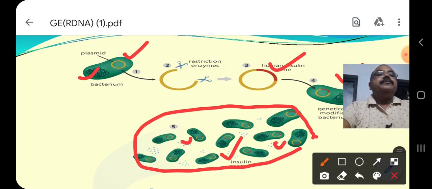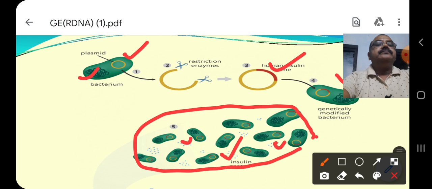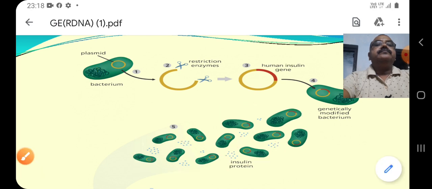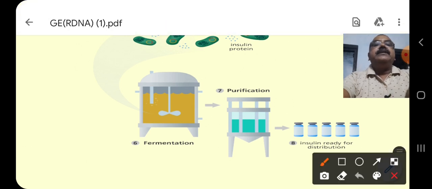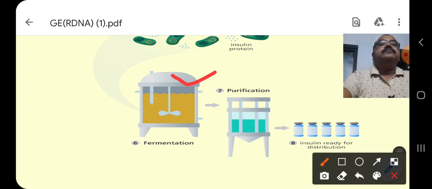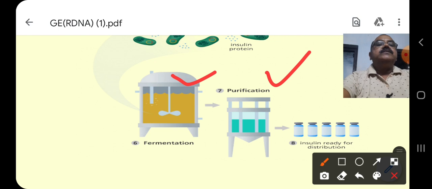Now the next step is followed. This is the fermenter, right, in which the bacteria is cultured. Number of bacteria is increased and the product is found in the culture medium. Then the product is separated and purified, which is known as downstream processing. Now they are bottled to be sold in the market for human use.